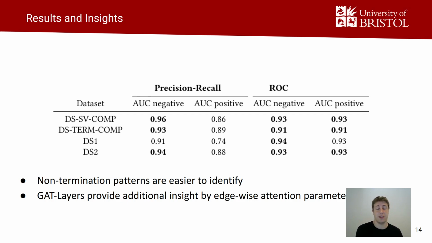Detailed metrics are in the paper, of course. We tested different layers and different experimental configurations. But some insights are that usually non-termination patterns are easier to identify, that we obtain better results if we use graph convolutions that use attention, and additionally, that when using graph attention layers, the self-attention can be used to obtain edgewise importance for termination.